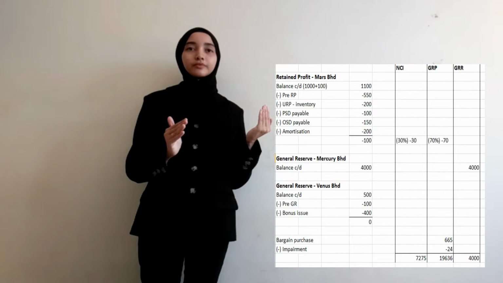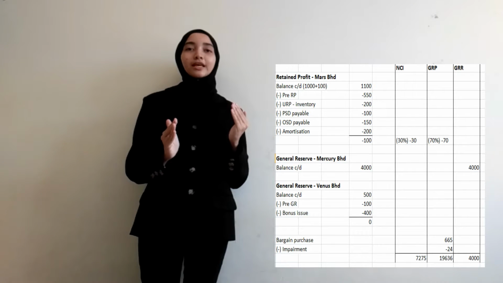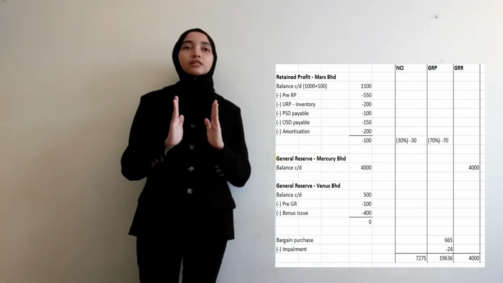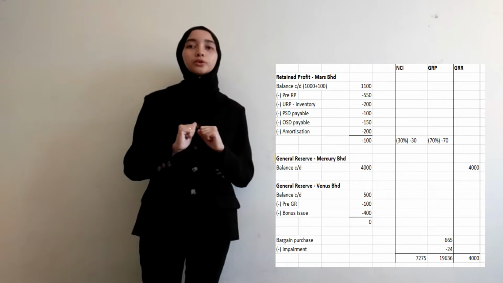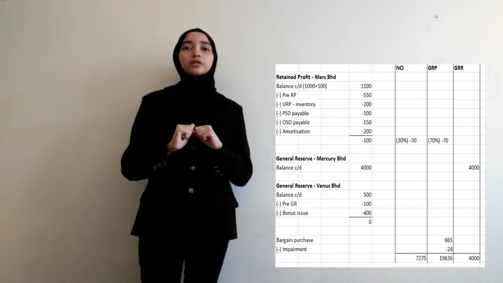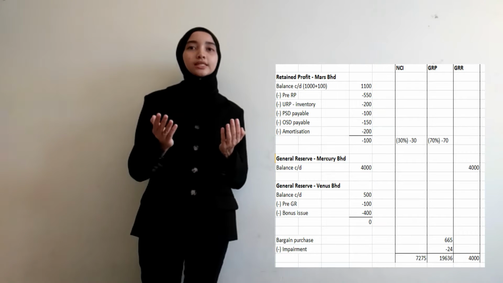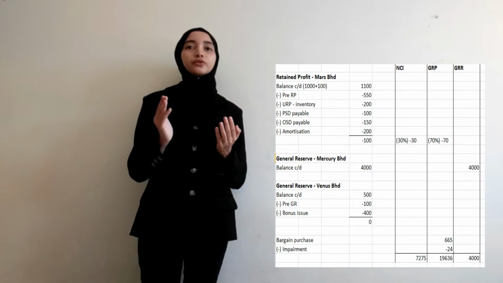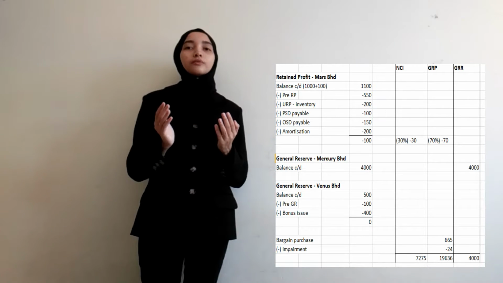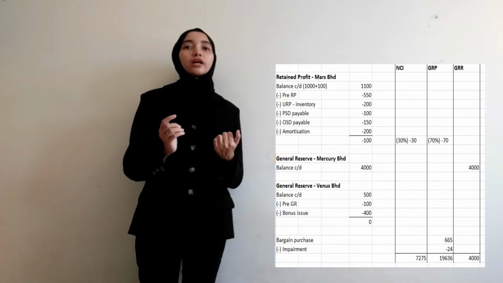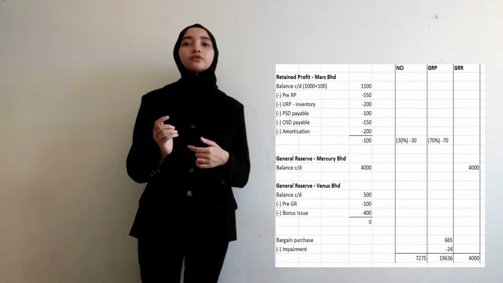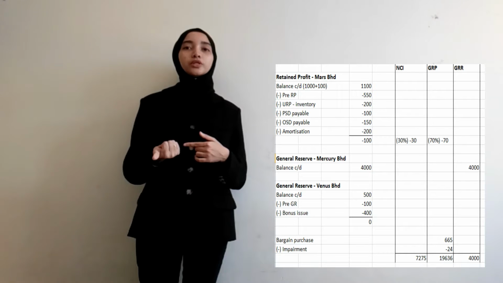The bargain purchase and also the impairment must be included in the group retained profit. So this makes the total group retained profit 19,636, and for NCI it is 7,275, and for the group general reserve it is 4,000.